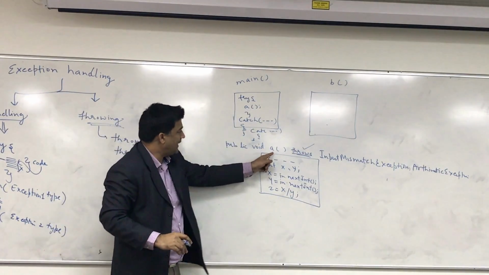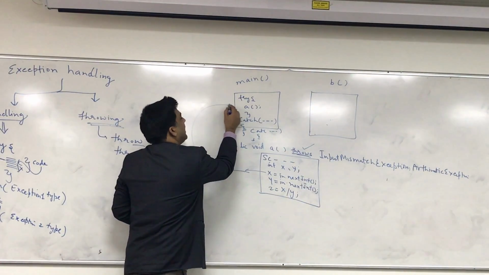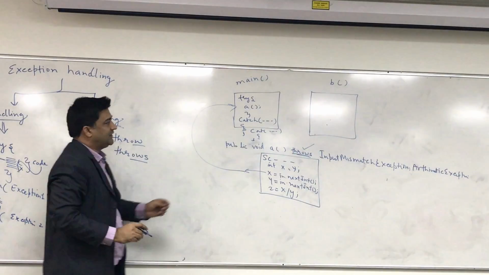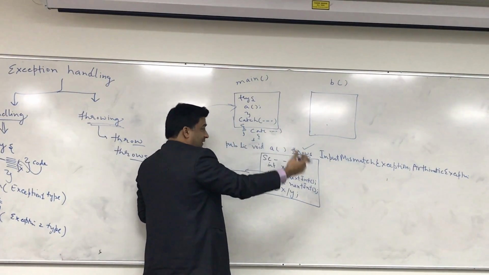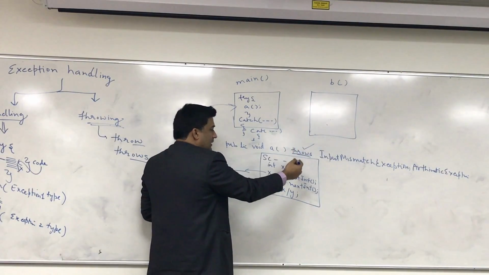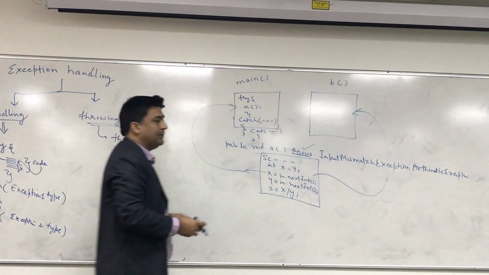Who calls A? Main is calling. So if the exception occurs, it will throw the exception back to the main. For example, if B is calling, let's take another example, then it will throw the exception to B.